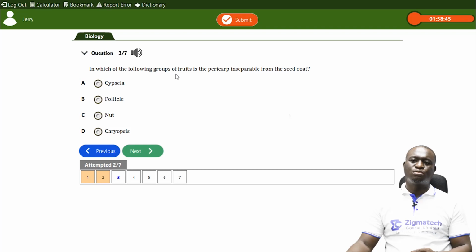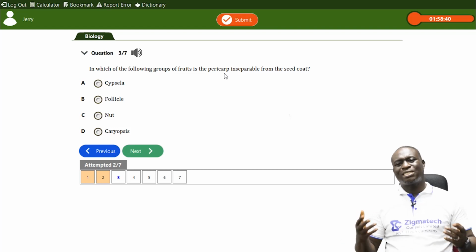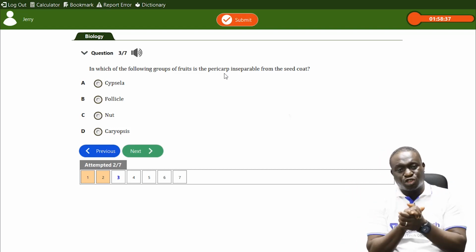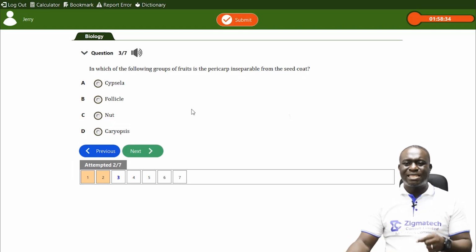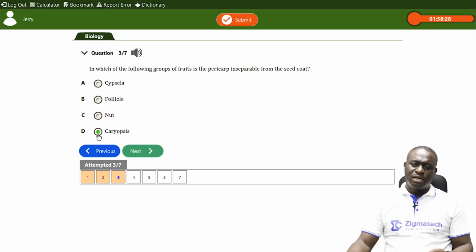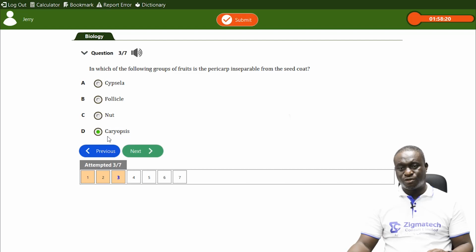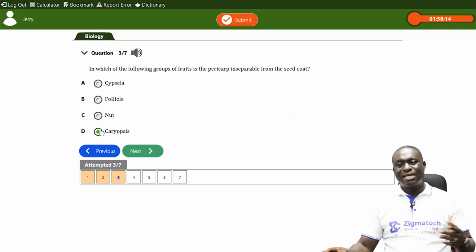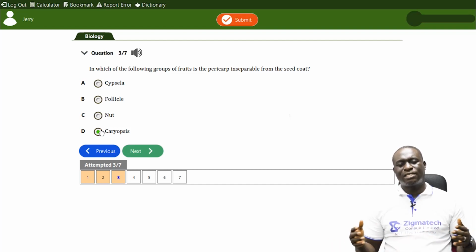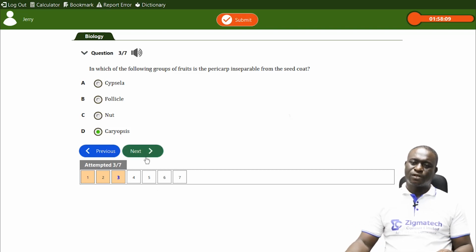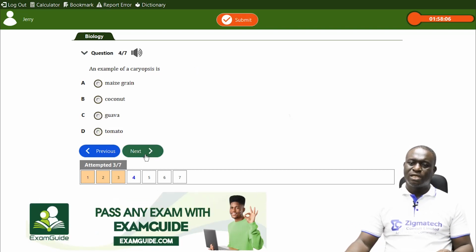Now look at question number 3. In which of the following groups of fruits is the pericarp inseparable from the seed coat? When we say inseparable, it means they are fused together. And I told you that you'll see that happening only in caryopsis. Caryopsis, nuts, follicles, and achenes are all dry indehiscent fruits. But among these dry indehiscent fruits, the one in which the pericarp and the seed coat or testa are fused together is called caryopsis. So the correct answer is caryopsis.